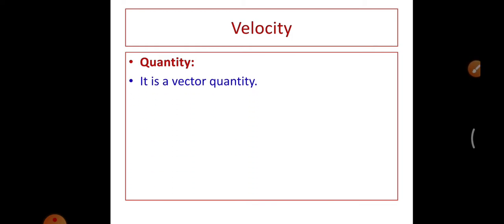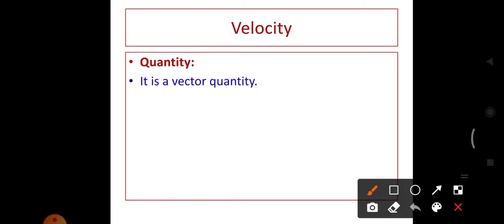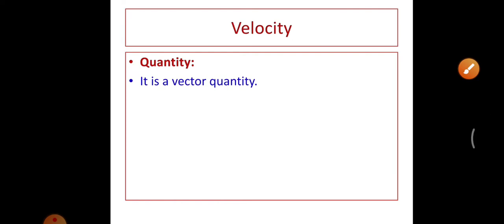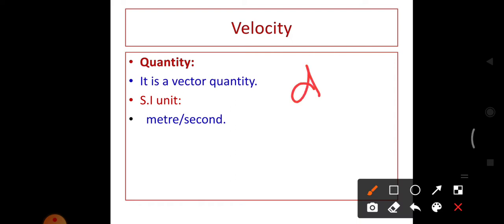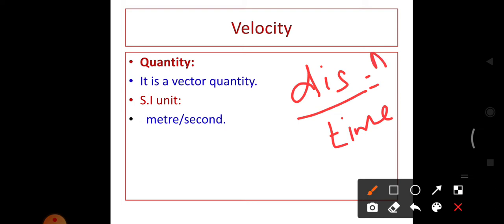You know that displacement is a vector quantity. So when we divide a vector quantity by anything, we get a vector quantity. So velocity is a vector quantity. The SI unit: displacement by time. The displacement is also measured in meter. The time is measured in second. So the unit is meter per second. So the unit of speed and the unit of velocity is the same, meter per second.